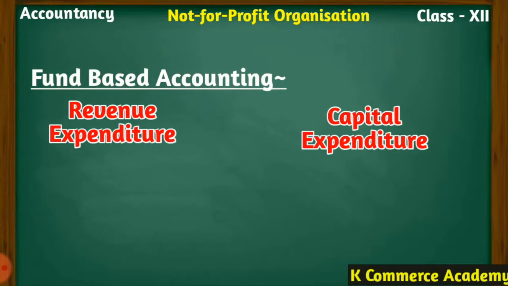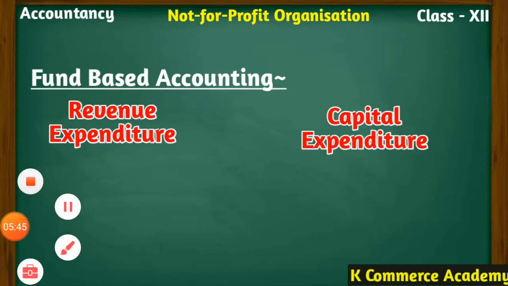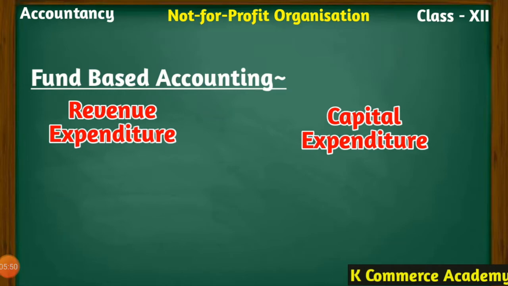Expenses, one more point that you have to clear in your mind. Expenses can be of two kinds. You can recall this point from your class 11th, that it can be a revenue expenditure or it can be a capital expenditure. Revenue expenditure, for example, match expenses, prize expenses, or you can say any concert expenses, any function expenses, rent, all these are examples of revenue expenditures.